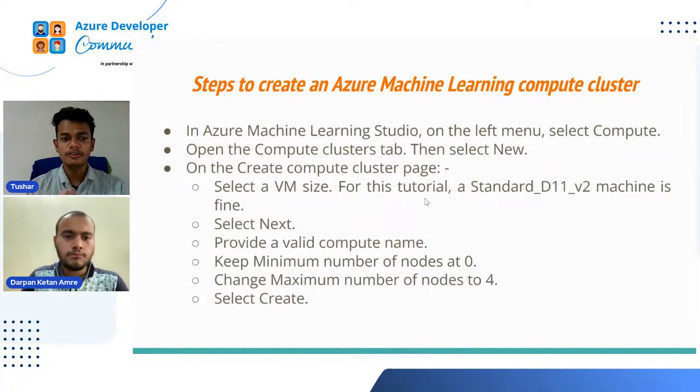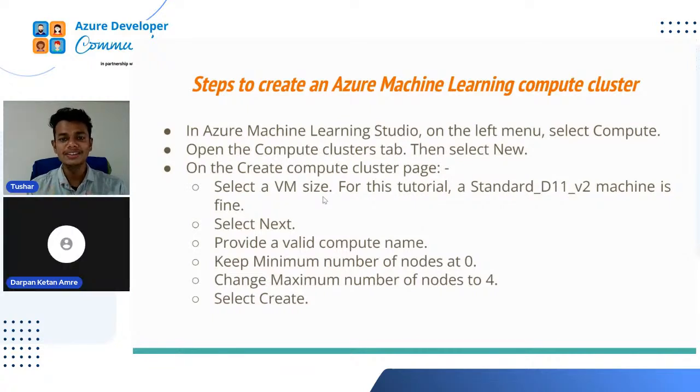Once it is created, we will open our Azure Machine Learning Studio, and on the left menu there will be a compute option. We will select that compute button and open the compute cluster tab. Afterward, we will select new, meaning we are going to create a new compute cluster. In that, we are going to select the VM size. VM is basically a virtual machine. You have already learned about virtual machines, right? In this tutorial, we are going to select a Standard_DS11_v2 machine,